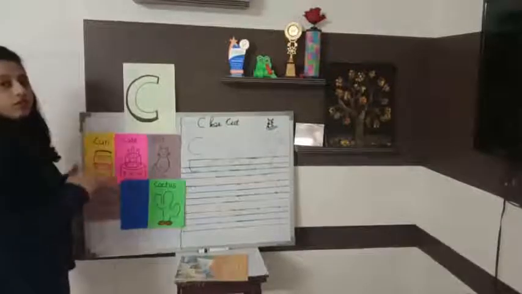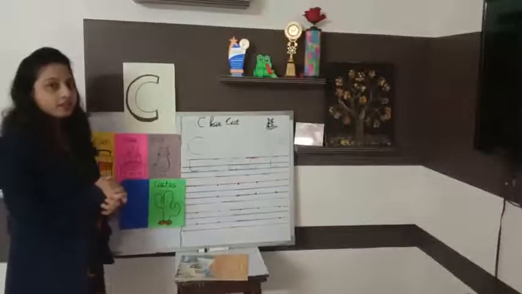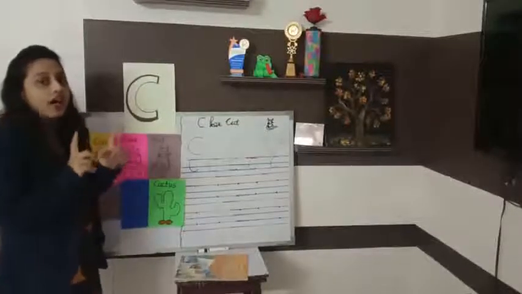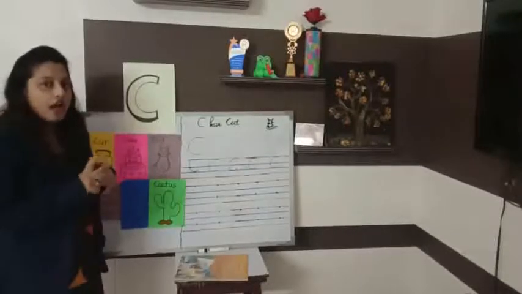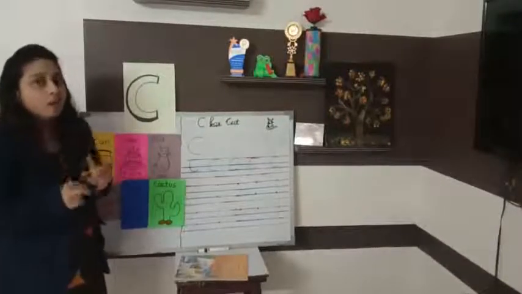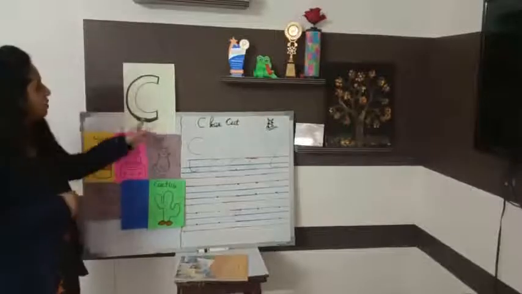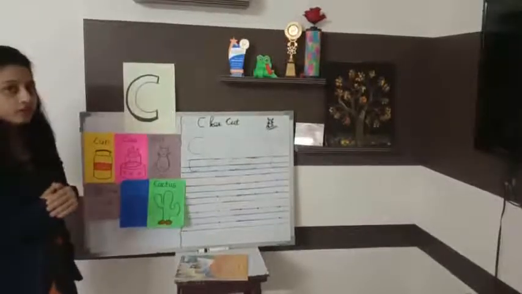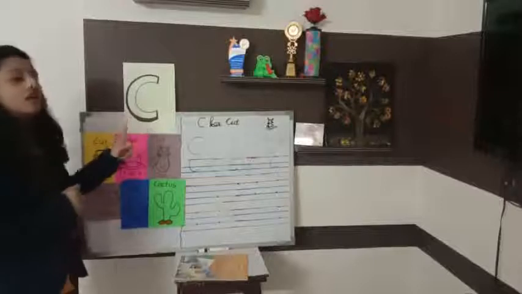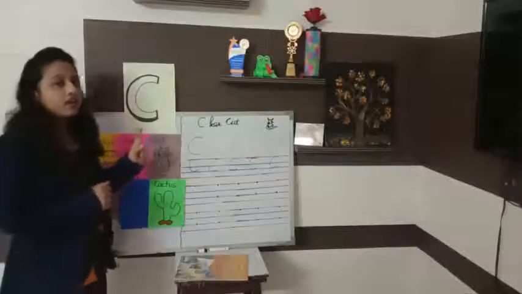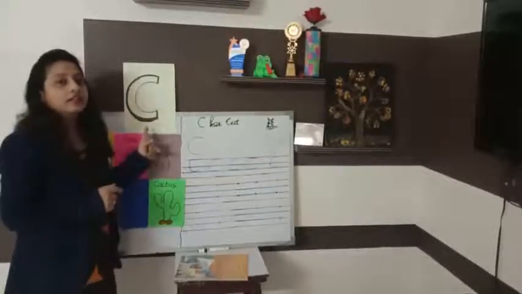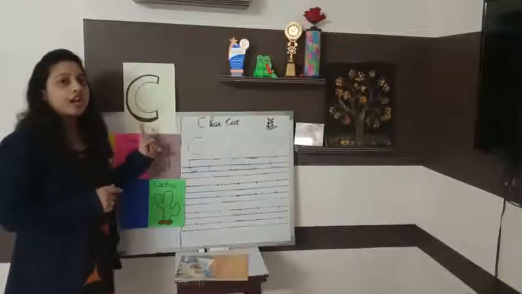Now do you know what is the sound of C? Like apple, apple. B, ball. The teacher taught you, na? So what will be the sound of C? You know? C, cat. Okay. What is the sound of C? K. Repeat after me. C cat.